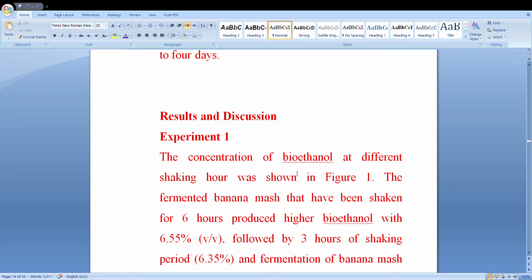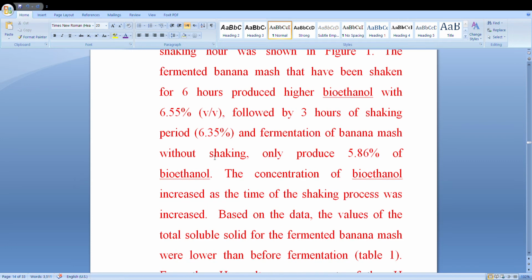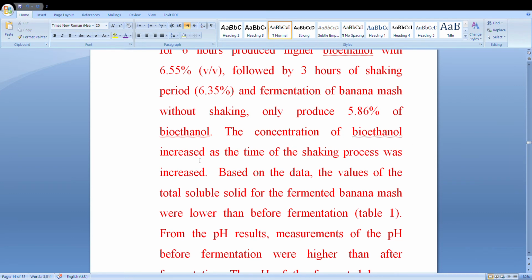What is our discussion? We can see here the concentration of bioethanol at different shaking hours, shown in figure 1. The fermented banana mass that had been shaken for 6 hours produced the highest bioethanol, 6.55% volume by volume, followed by 3 hours of shaking and fermentation of banana mass without shaking. This is the main result. The concentration of bioethanol increased as the time of the shaking process increased.